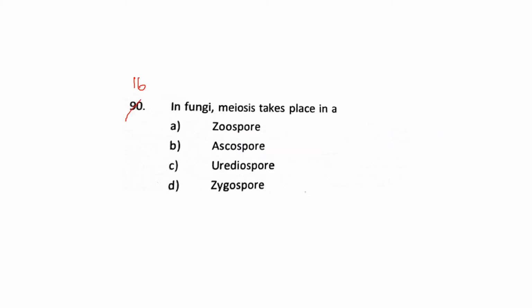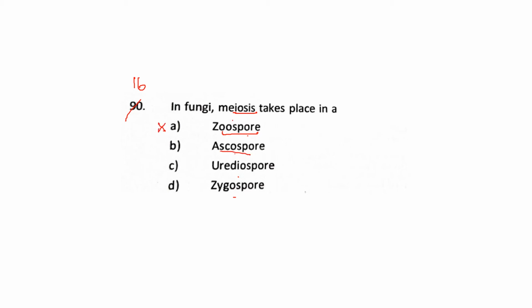Question number 16. In fungi, meiosis takes place in which spore? Is it zoospore, ascospore, urediniospore, or zygospore? Not zoospore. Zoospore is a part of asexual reproduction, and also it's a motile cell. So this is not the answer.